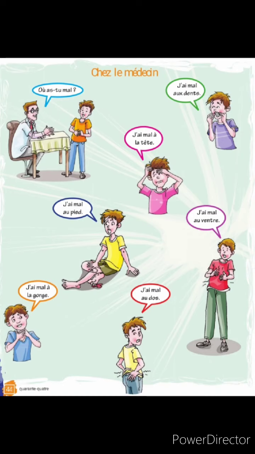J'ai mal aux pieds. J'ai mal au ventre. J'ai mal à la gorge. You already learned les parties du corps. So you can use parts of the body. If you have any pain in your body, you can use that vocabulary after j'ai mal.